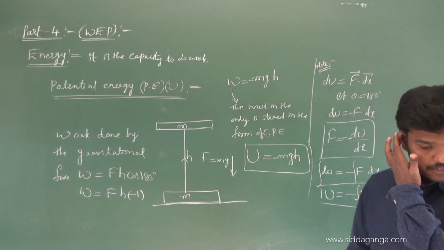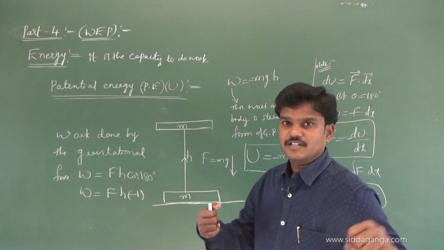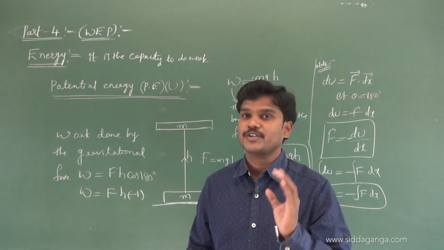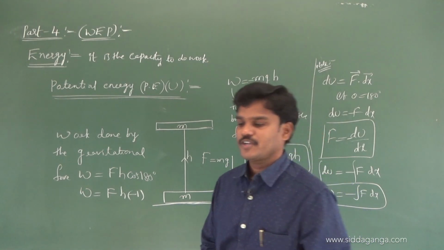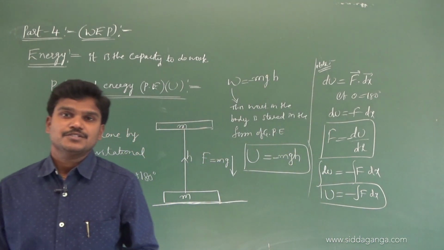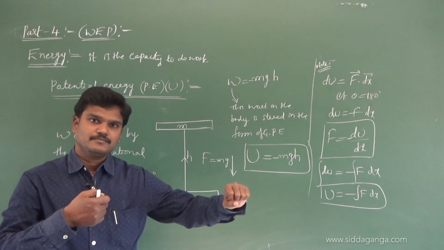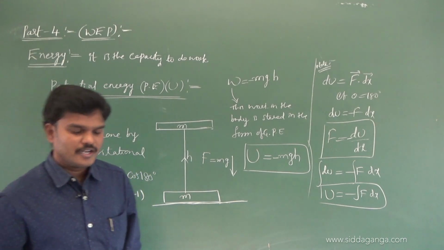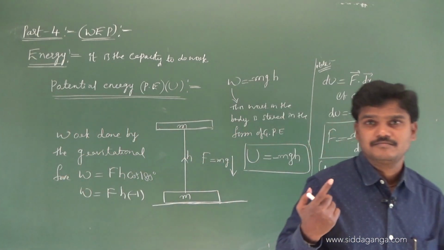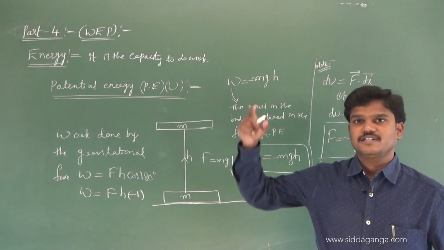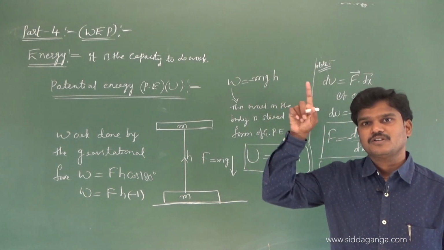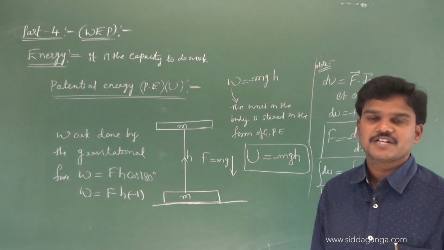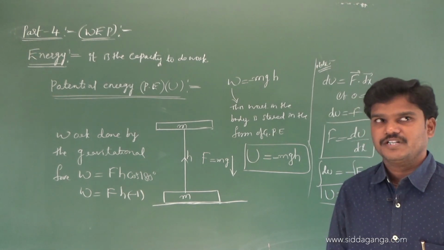Generally, if any wire is stretched, some energy will be stored in the wire, that is in the form of potential energy. So the best example for potential energy is energy stored in a stretched string. And energy stored in water in a tank. If any water tank is there at a certain height, the energy stored in the water is in the form of potential energy. Anyhow, this potential energy is also a scalar quantity.